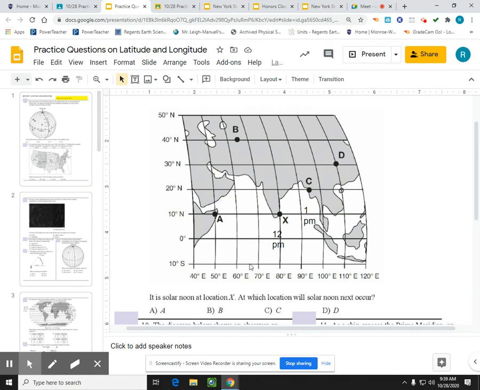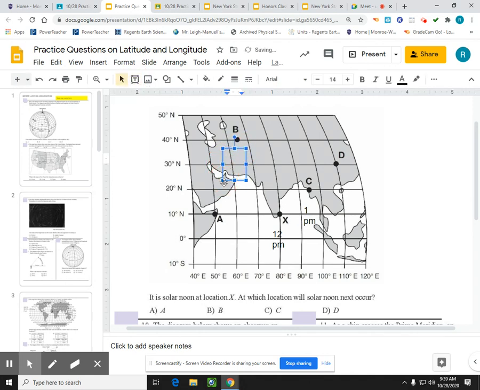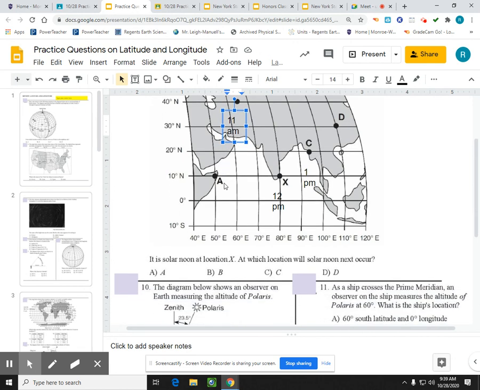So 15 degrees means that this is 1 hour behind, which means that right here, we're looking at 11 in the morning for this location, 11 a.m. And that means that they haven't had their solar noon yet. So letter B is our best choice for this. And this one over here would be 10 a.m. And by the way, this one over here would be 2 p.m.